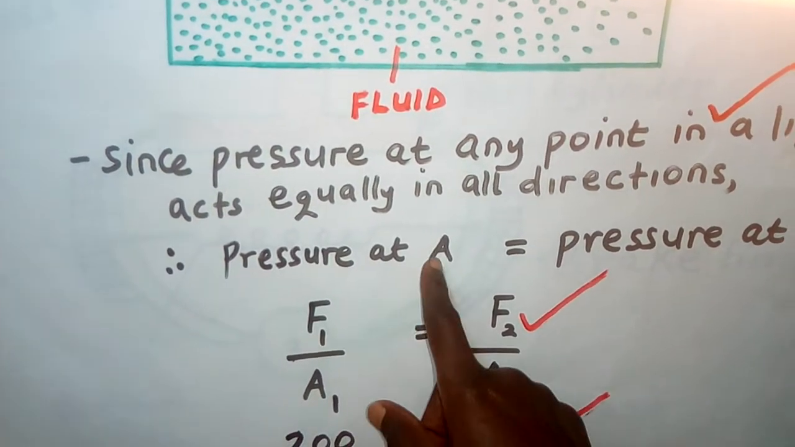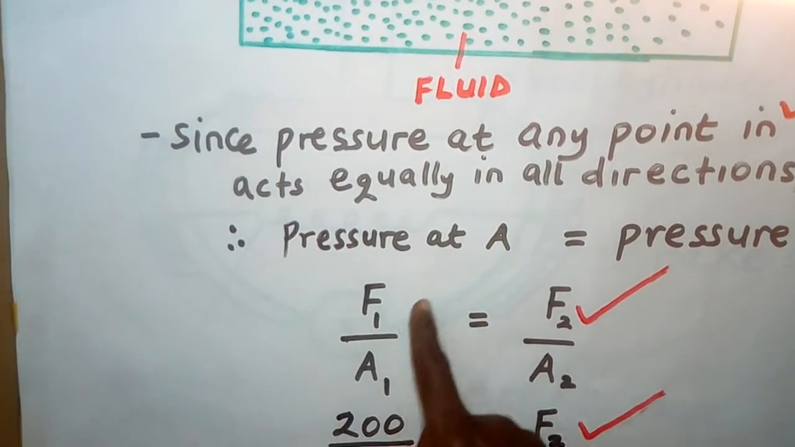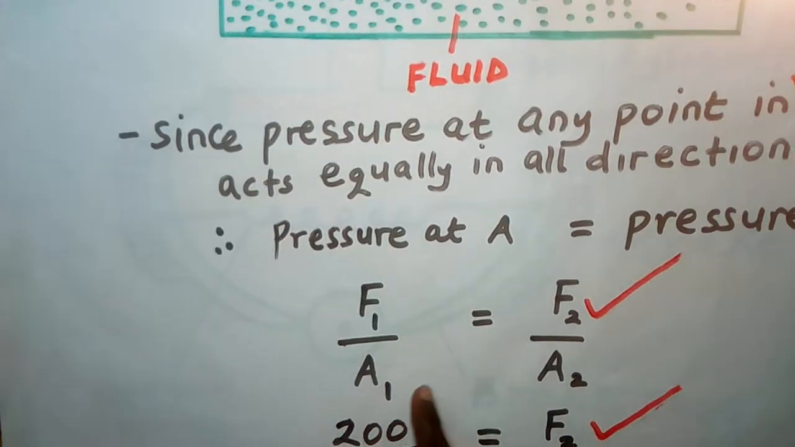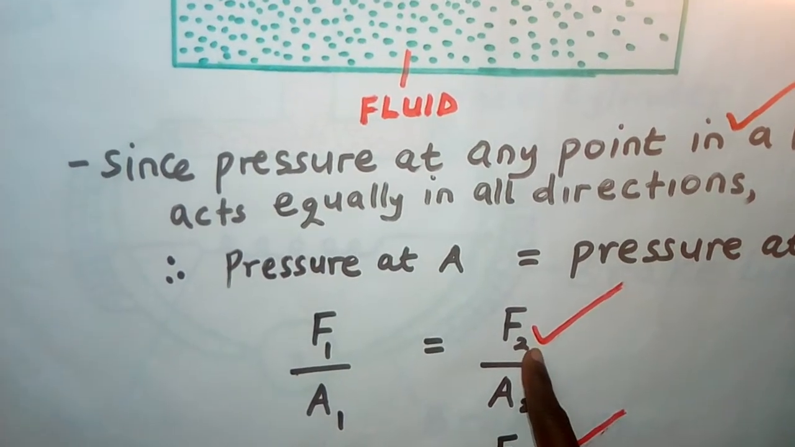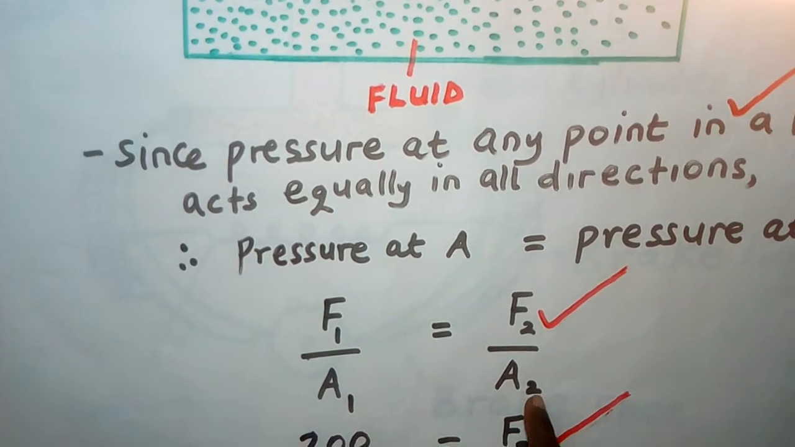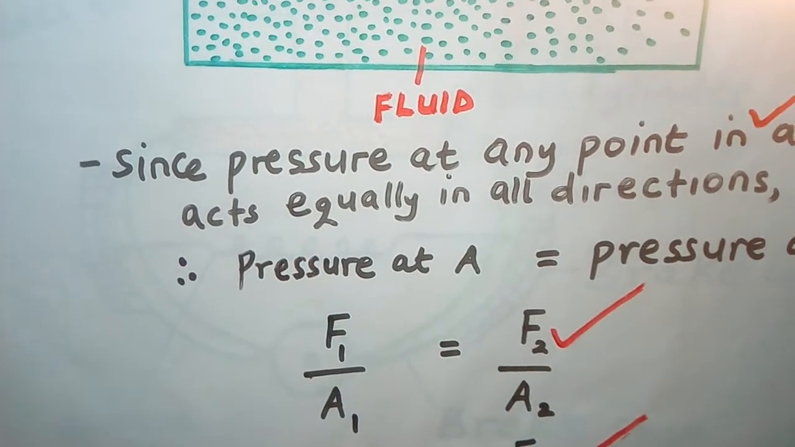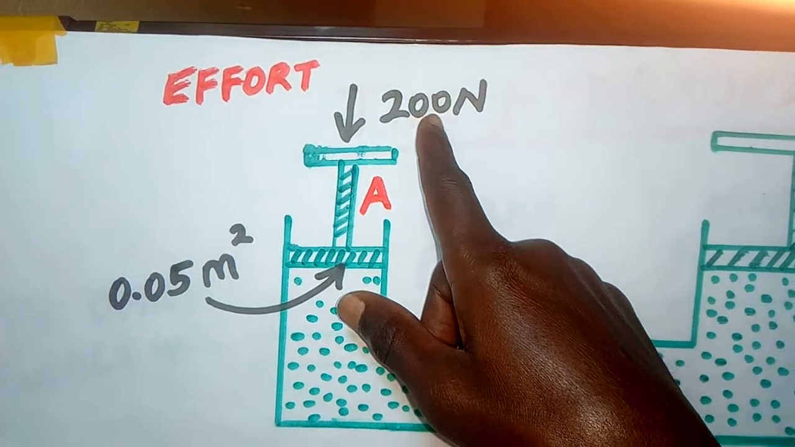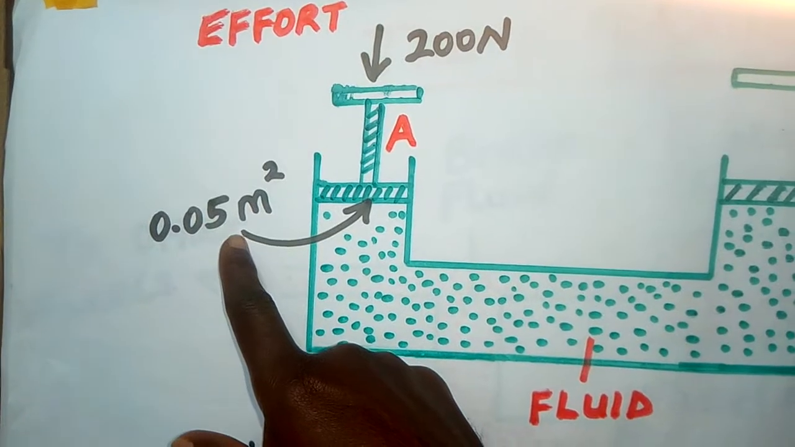Now remember, there are two pistons, piston A and piston B. So on piston A, we are going to call the force, force 1, and its area, area 1. Then on the side of piston B, we shall call the force, force 2, and then area 2. Now this is our formula. Now we substitute. Remember, we are given the first force, that is force 1, 200 newtons, and the area is 0.05. So we substitute that.